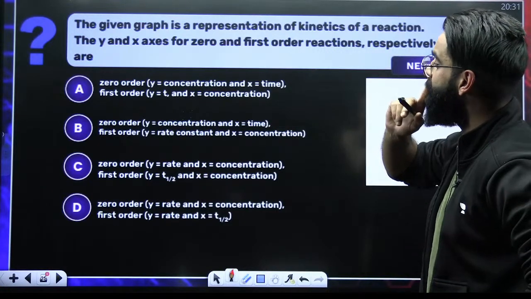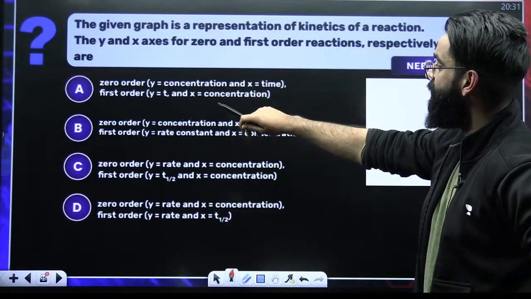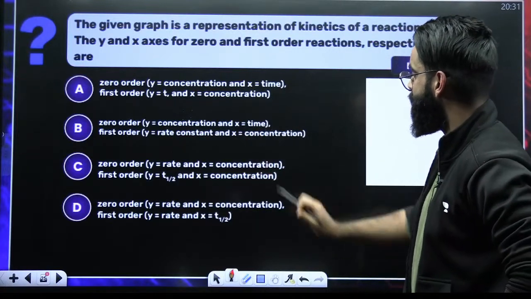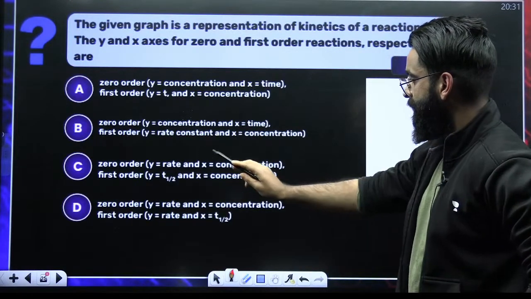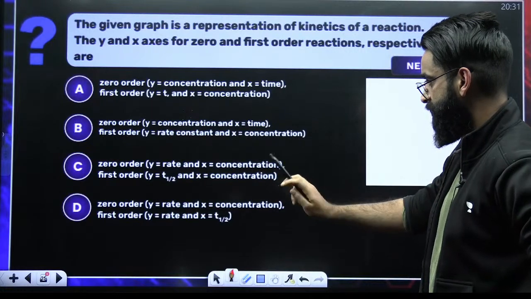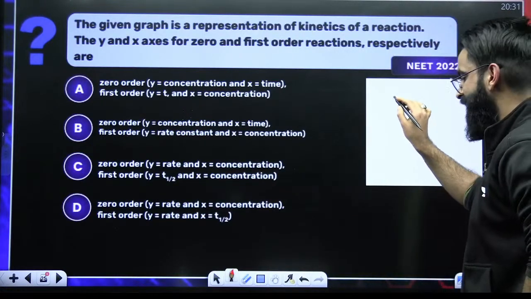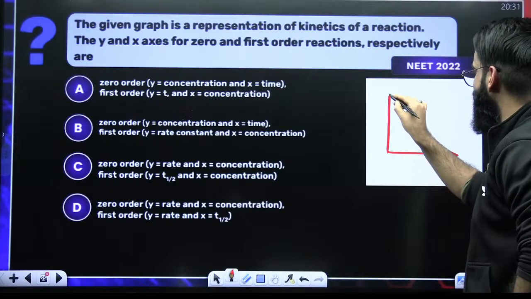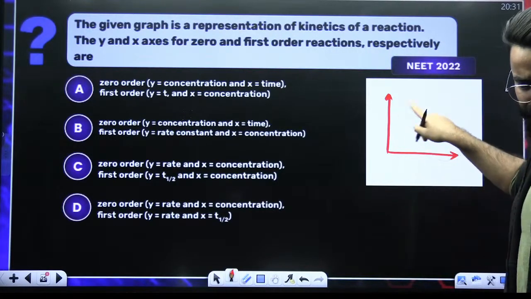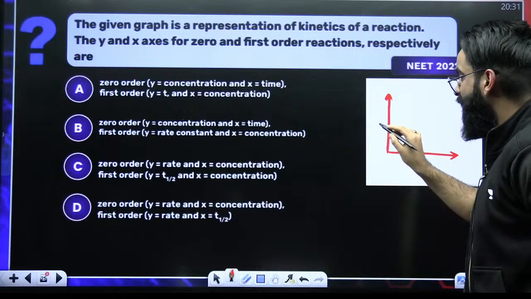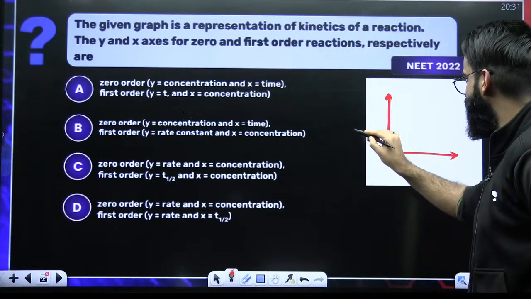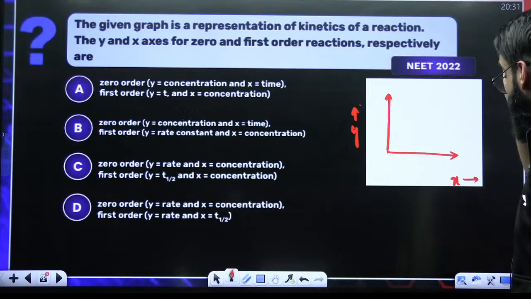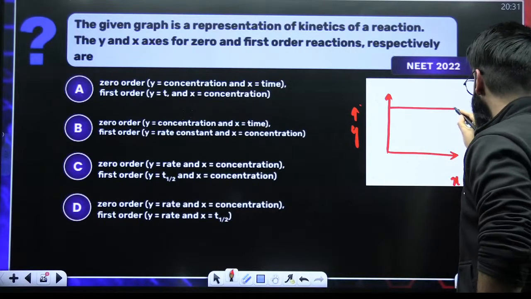Concentration versus time. This is first order. Time versus concentration. Concentration versus time. Rate versus concentration. Okay, the graph should have been like this in the question. Well, it's missing here, right? So this is your y-axis first of all. This is your x-axis, right? And the graph should have been like this.